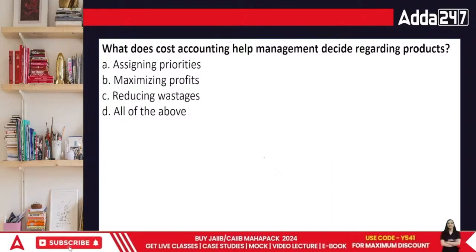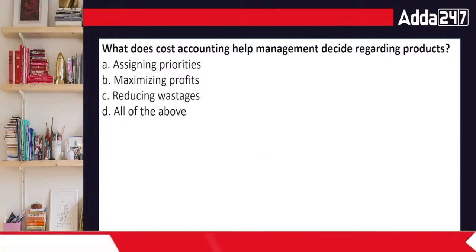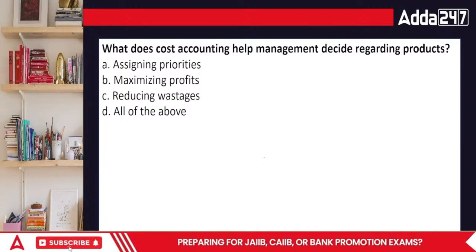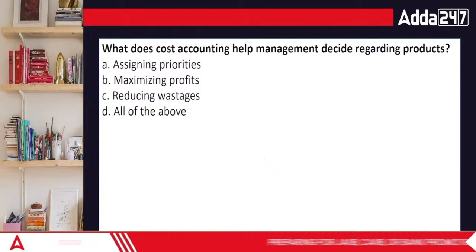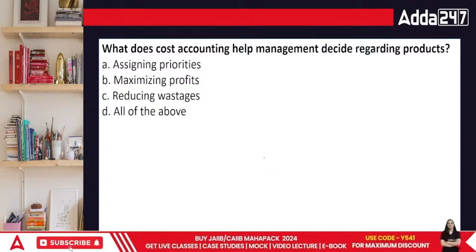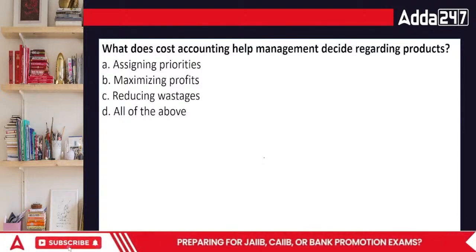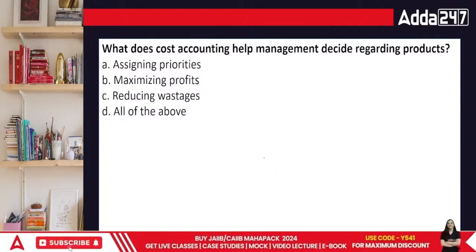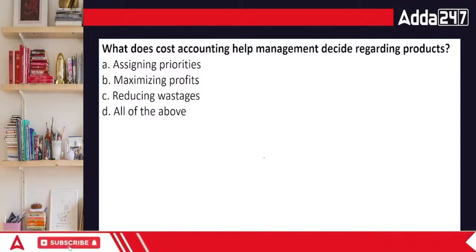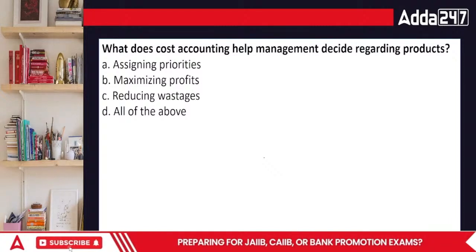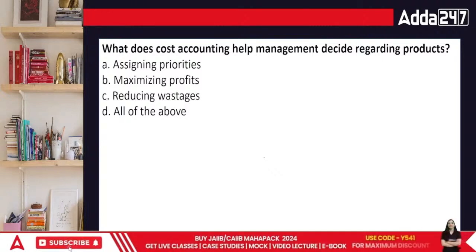What does cost accounting help decide regarding products? Assigning priorities, maximizing profits, reducing wastages, or all of the above? Cost accounting helps in many things. It reduces the areas of costs. Cost allocation is easier, so maximizing the profits is one of the effects that happen. It reduces wastages, obviously, because you're noting down the price of each and everything, even the losses. And when you know these are the losses, you don't want to face those losses, isn't it? And the last one is assigning the priorities.